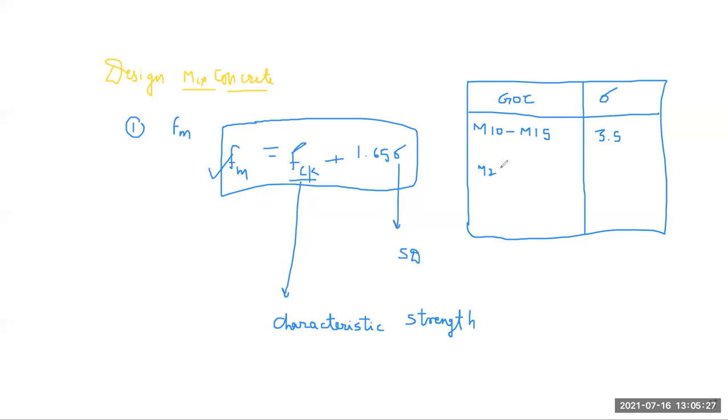For M20 to M25 we have sigma value as 4.0.